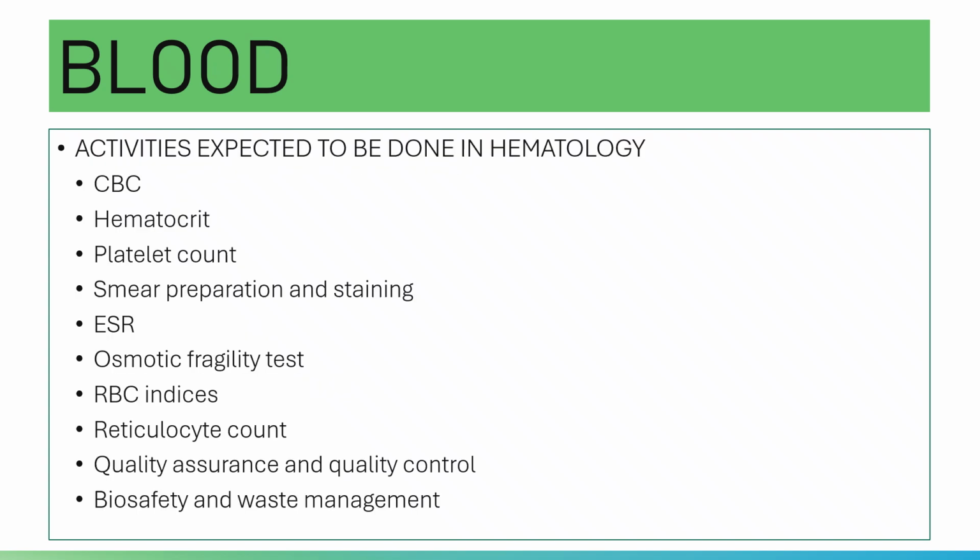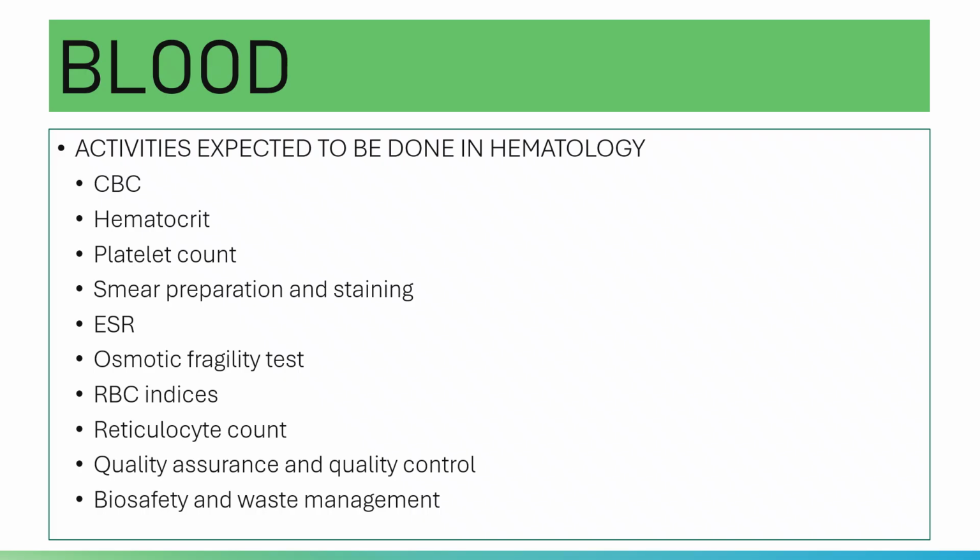You will learn about these blood cell disorders or hematologic disorders soon as you go to hematology. And then, yes, you have activities that are expected to be done in hematology. Of course, you have your complete blood count, hemoglobin, hematocrit. You can either do your microhematocrit, and then platelet count, smear preparation and staining, evaluation of the red cell morphology.